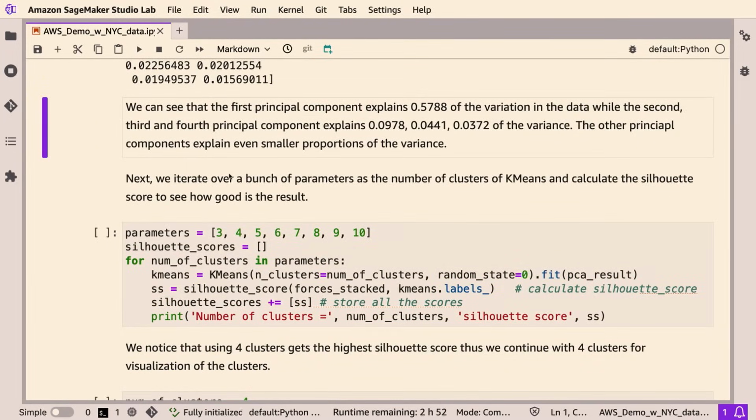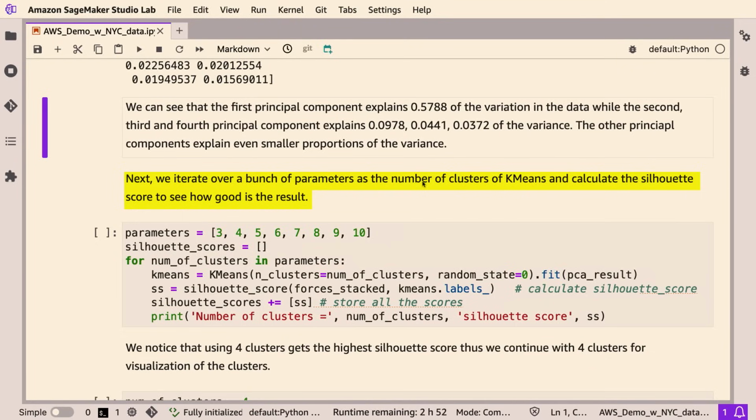So now we're down to the 8 principal components. But we still want to understand if there is any pattern within the 8 principal components. So we're now using an unsupervised machine learning technique called k-means to cluster the 8 principal components.